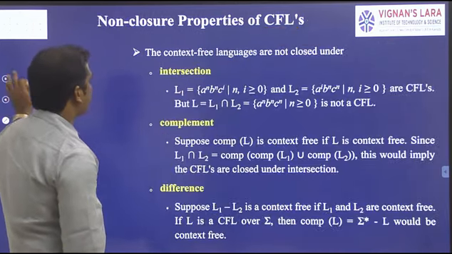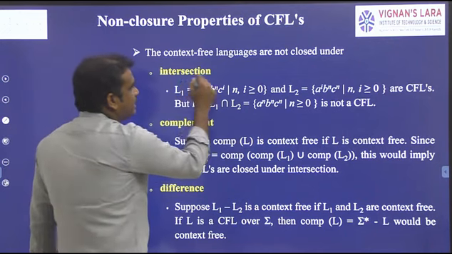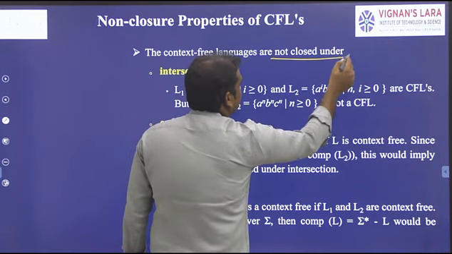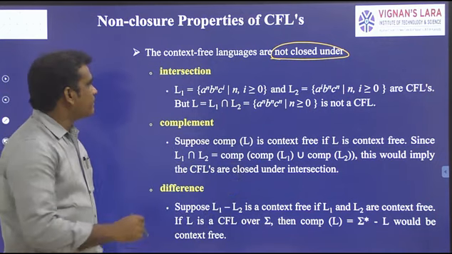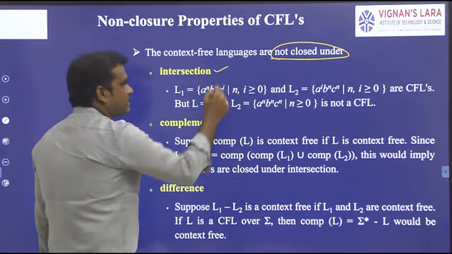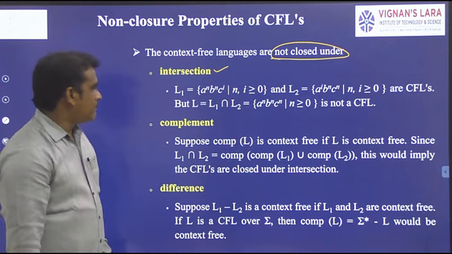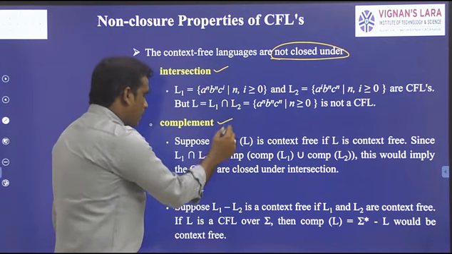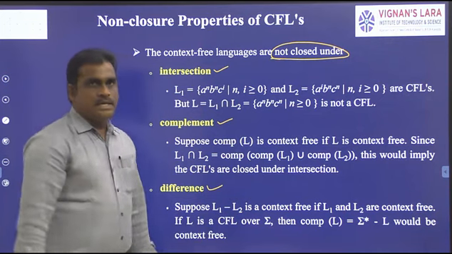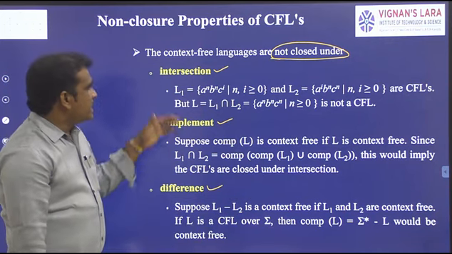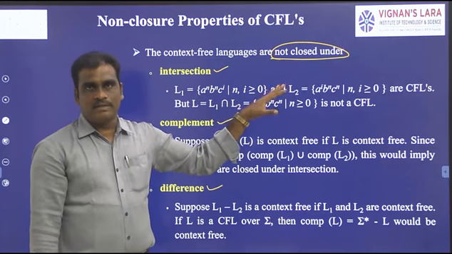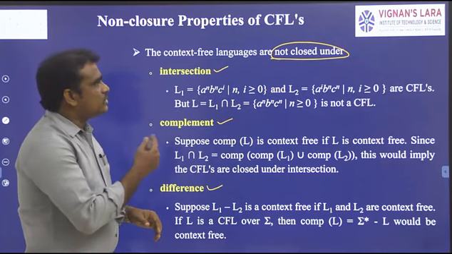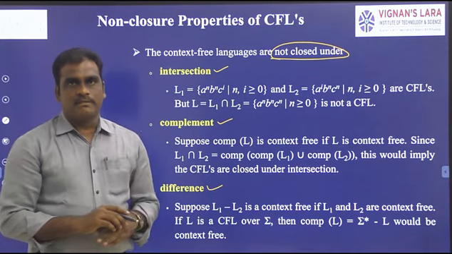Similarly, these are the operations under which context-free languages are not closed. The first is intersection, the second is complement, and the third is difference. These three do not hold for context-free languages. Remaining all are closed under context-free languages.